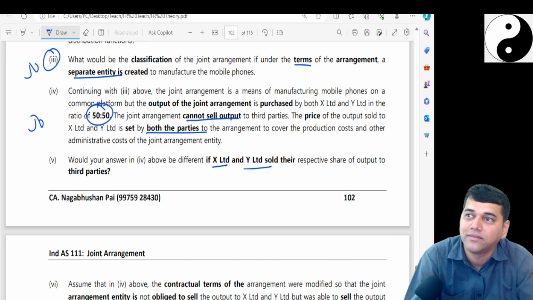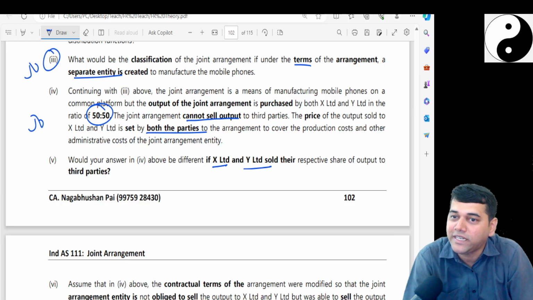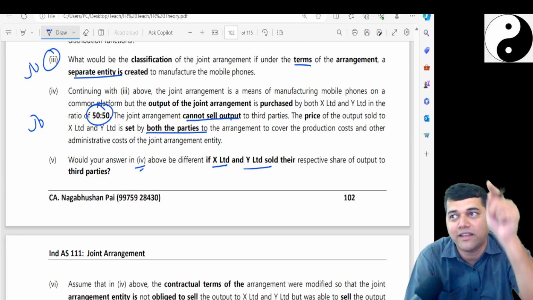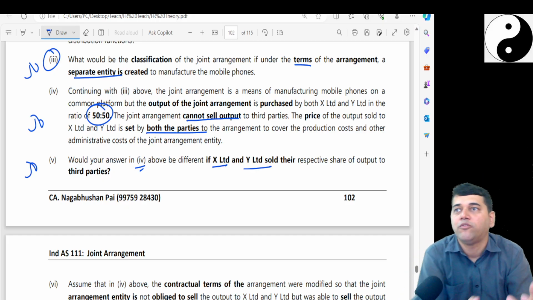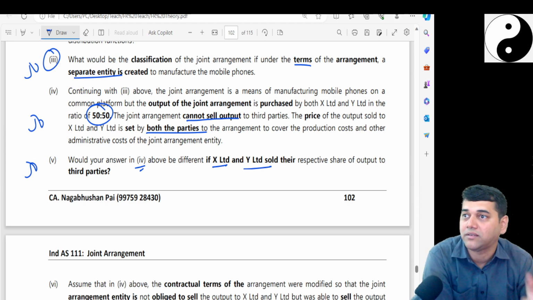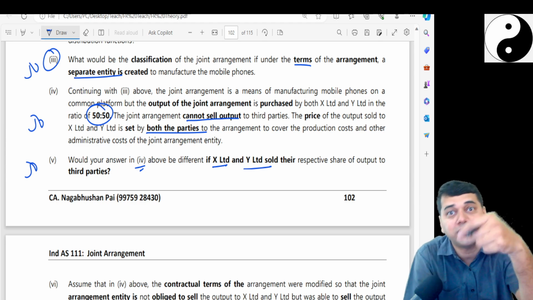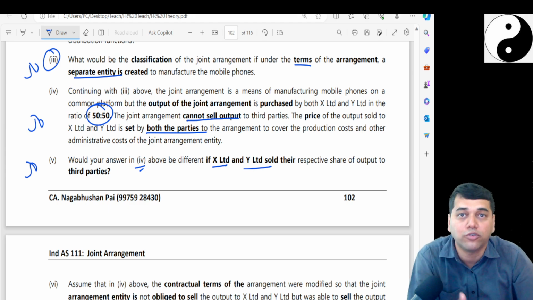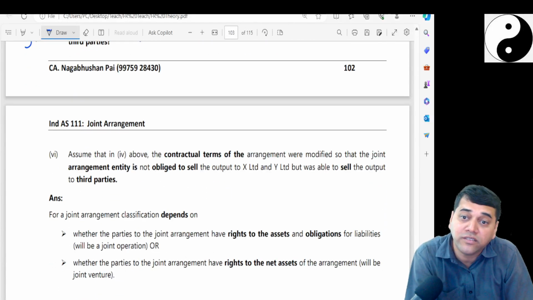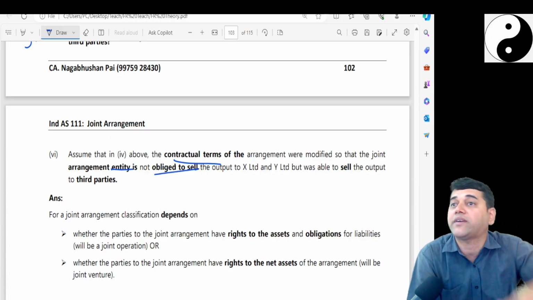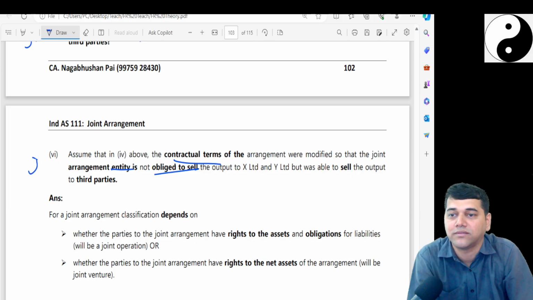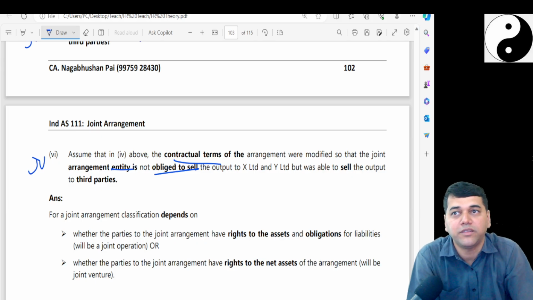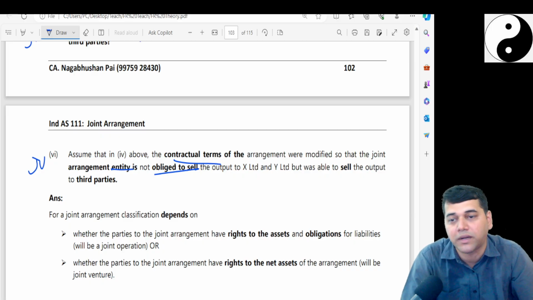What would be your answer if X and Y can sell their output to the third party? Continuing with 4, the entity can sell only to these parties. Joint operation, because it is irrelevant whom the joint operators are going to sell to. The question is whether the joint operation can sell or not. That's the question. And the last one, in this, the contractual terms were modified so that the joint entity can also sell to third parties. It's a joint venture. That means if the entity can sell to the third party, it's a joint venture.